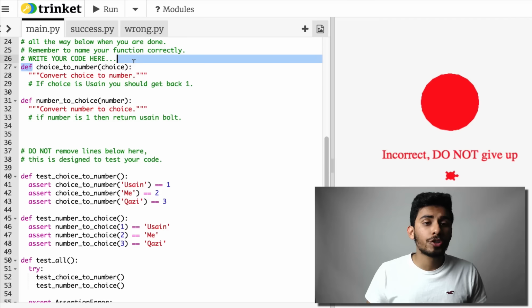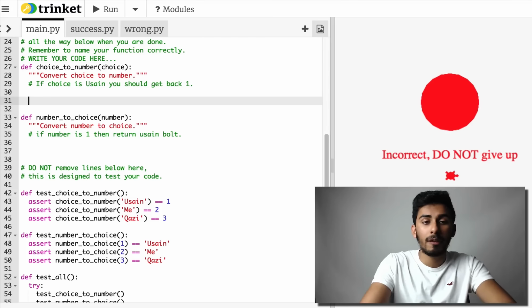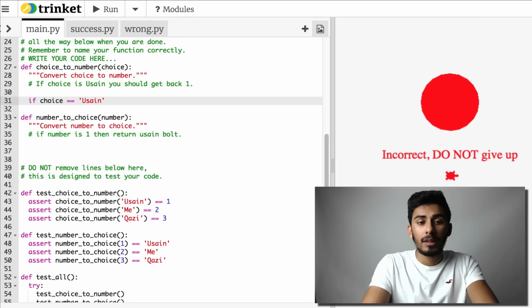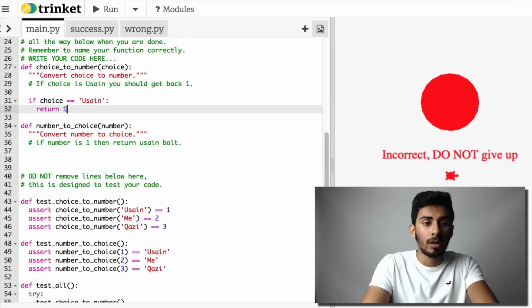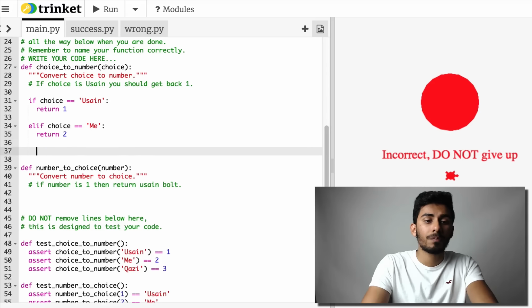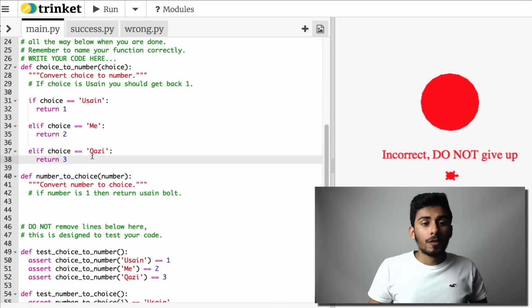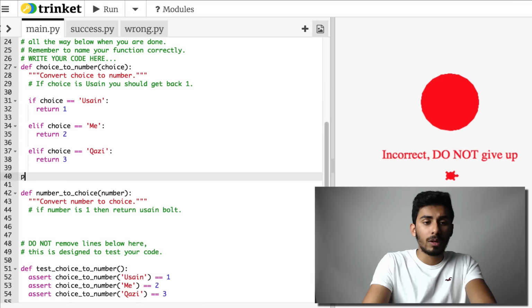So how will we write the choice to number function? All right, so let's write it up. If choice is equal to Usain, then return 1. Else if choice is equal to Qazi, or sorry, me, return 2. Else, or let's actually just do else if choice is equal to Qazi, return 3. Okay, so that will essentially do what we want.